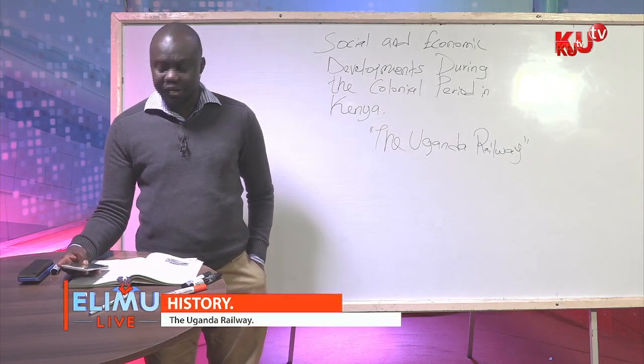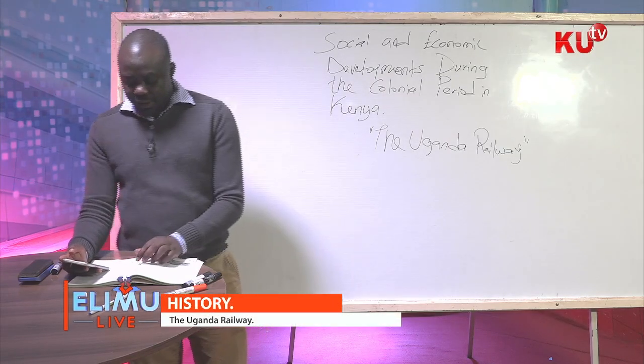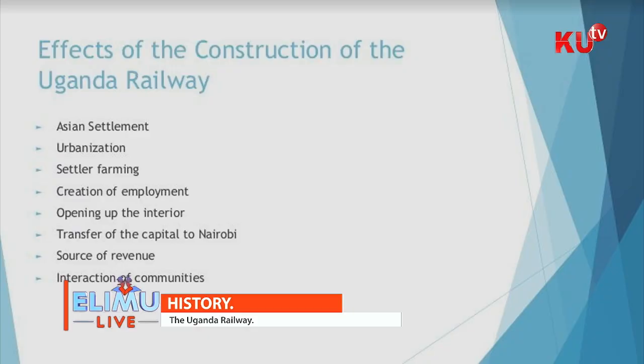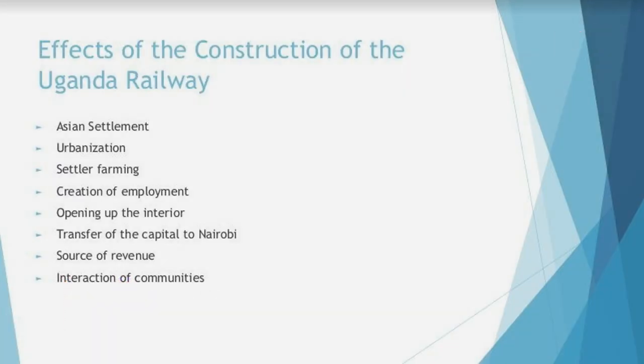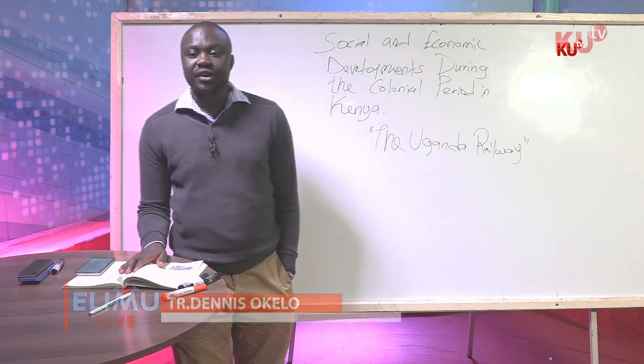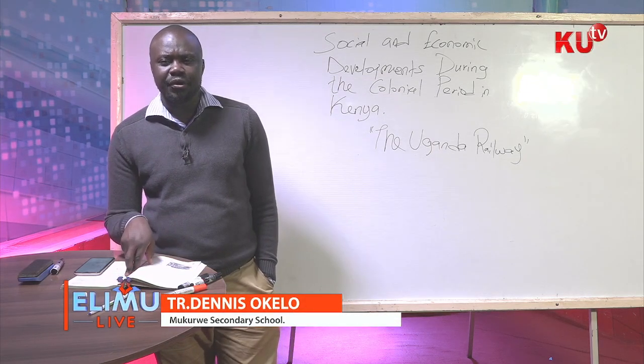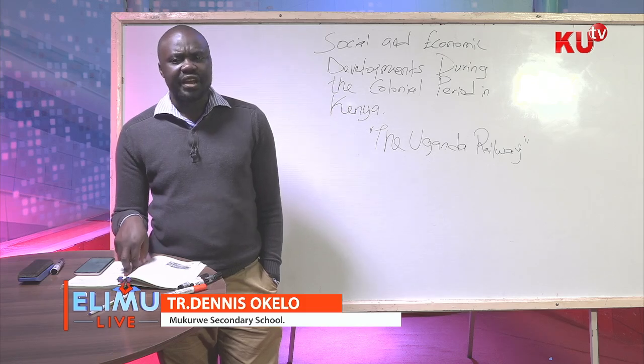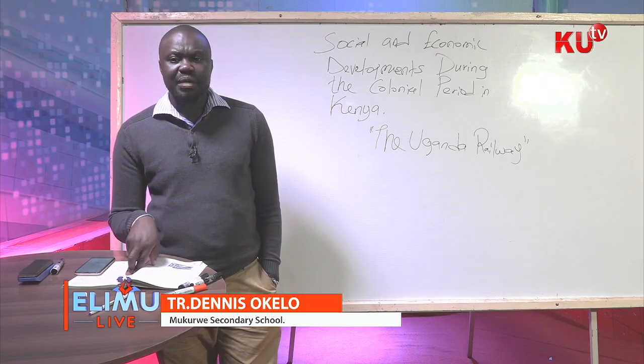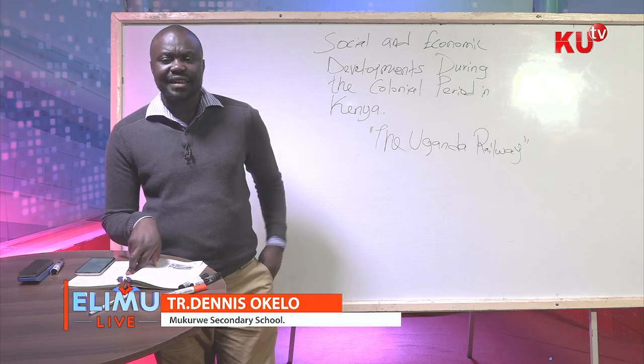The interaction of communities. That is the last one in my slide, but there are others that I will explain. Prior to the railway construction, most communities of East Africa in the British Protectorate, that is Kenya, had not interacted. For instance, the Kikuyu maybe had not known that the Luos existed by then.